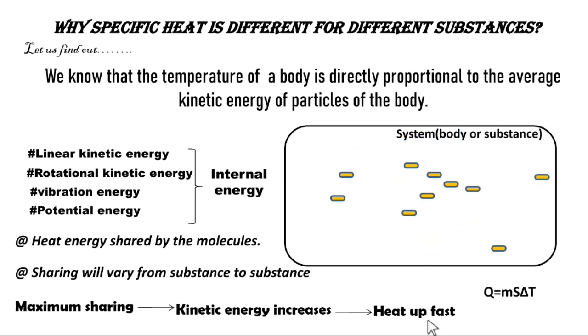If you know the specific heat of a substance, we can determine how much heat is needed to raise the temperature of a certain substance by a certain degree by using the equation Q is equal to m s delta T. Applications of specific heat capacity. First application.